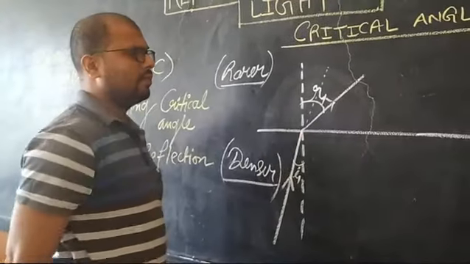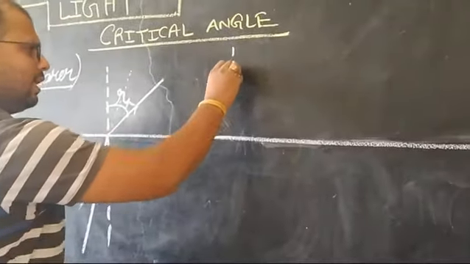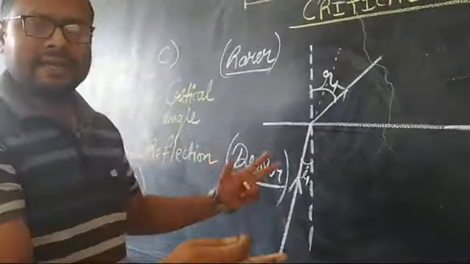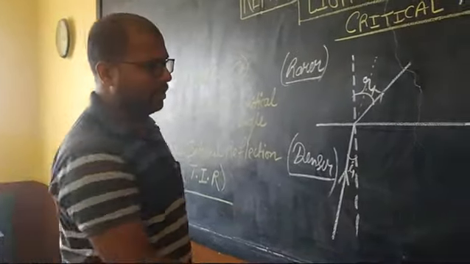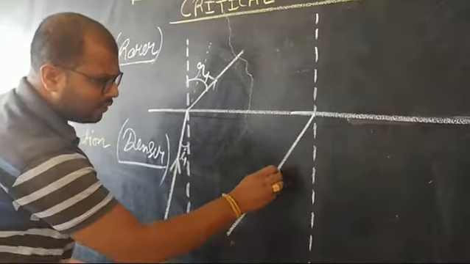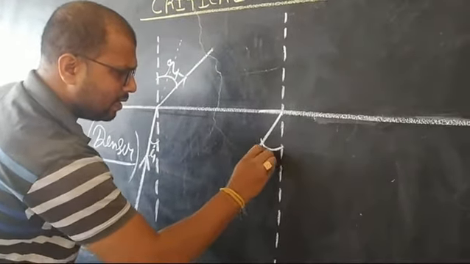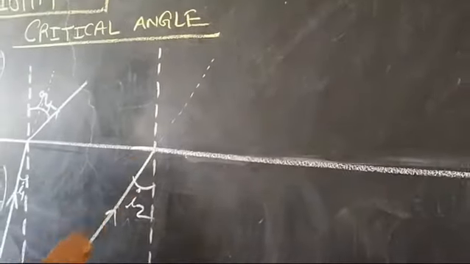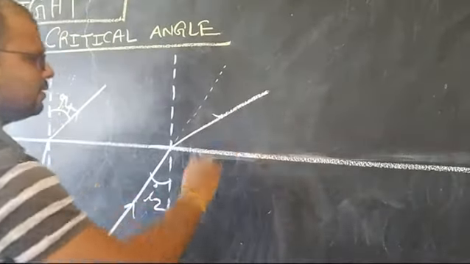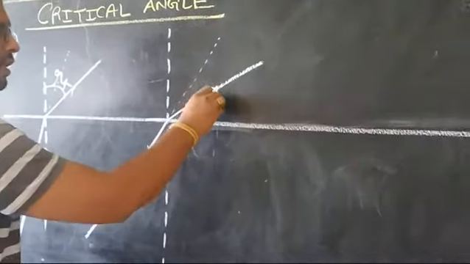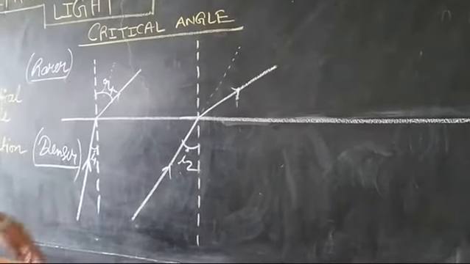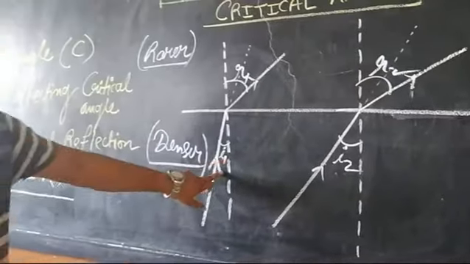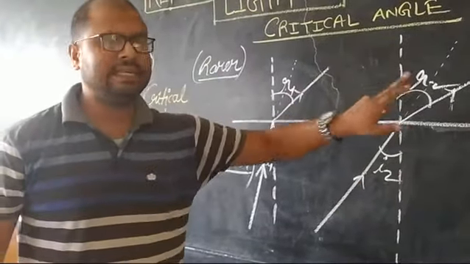Let it be R1. Taking another condition, another normal we are taking. In this case, we are taking a little bit greater angle. The angle of incidence we are increasing. This be I2, suppose. So again it should go in this way, but it will not go. It will bend away from the normal like this. Yes students? As per the nature of the ray of light due to refraction of light. So this is R2. You can see the value of I increases, so the value of R also increases.